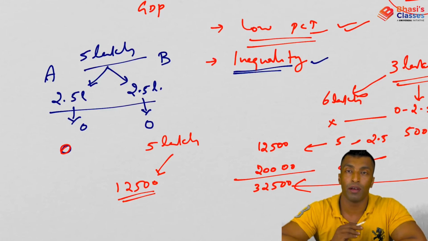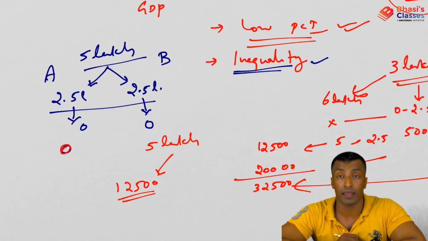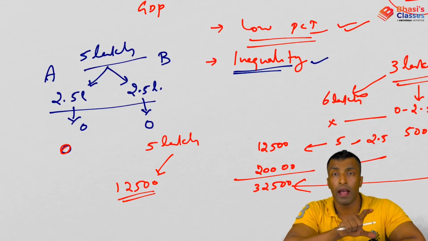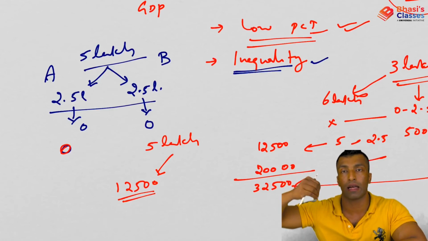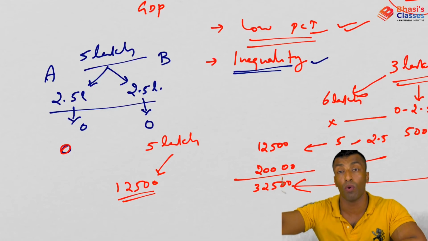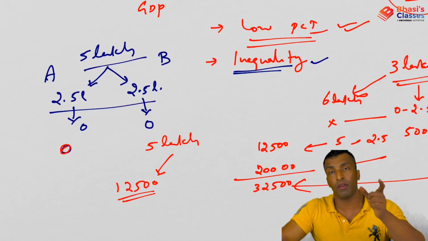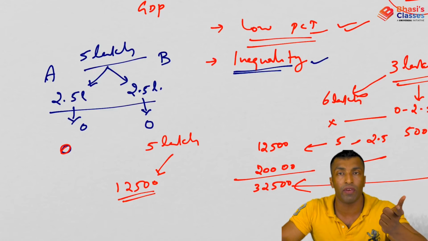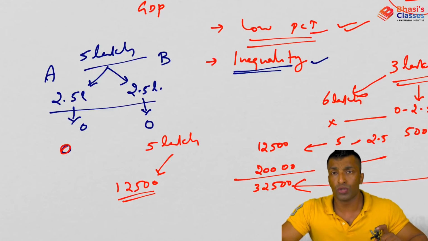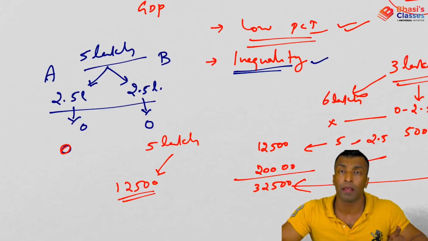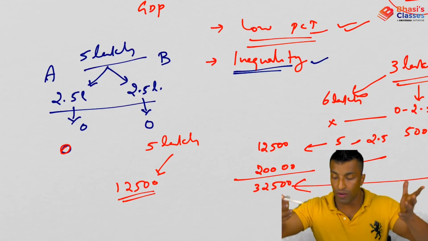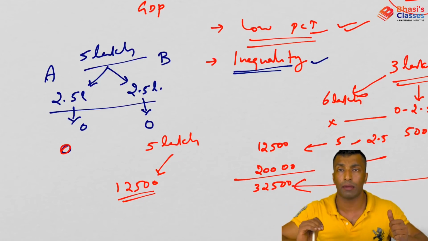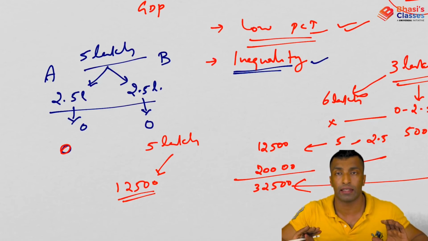So what I want to tell you is, if there is more inequality, it is actually better from the perspective of the government, because the government will get very high taxation. Inequality means some people have huge income and come under the super rich category, or their income falls under higher tax slabs and tax rates, so they pay more tax. I am assuming they are not evading or avoiding taxes. If income is equitably distributed, everyone will fall under the lower tax slabs, so the government will get very little tax.